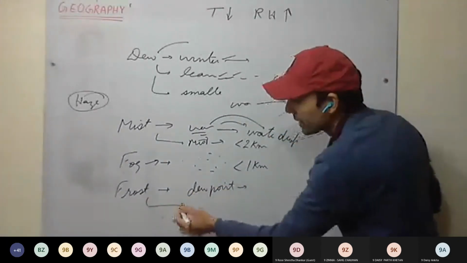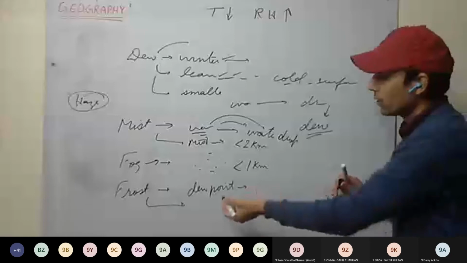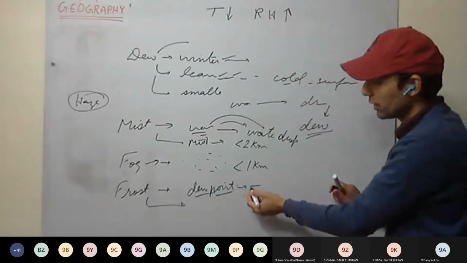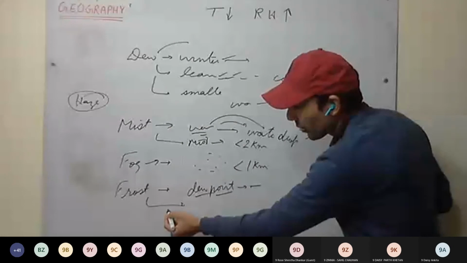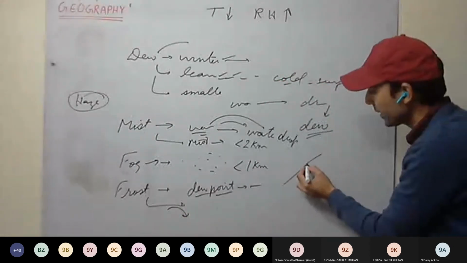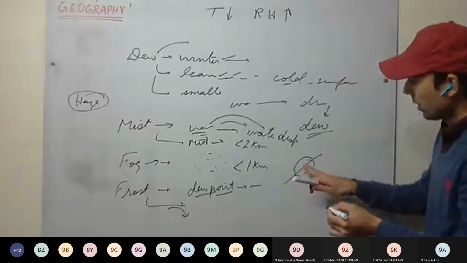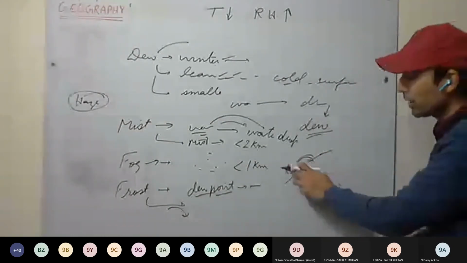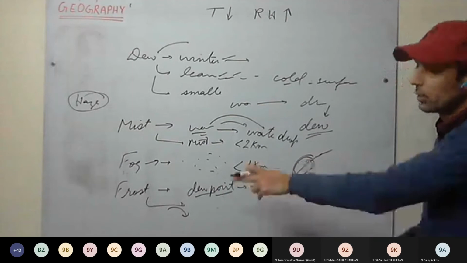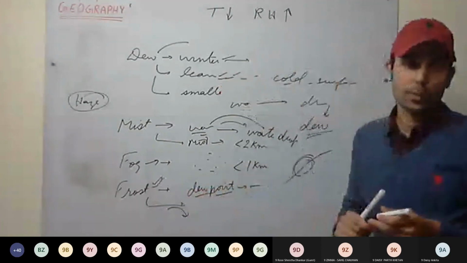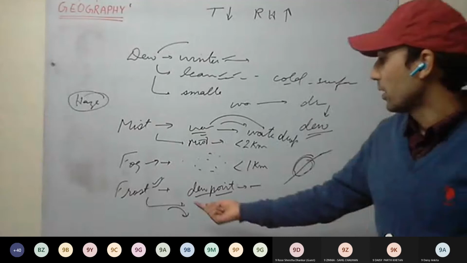That means the water vapor will directly convert into snow or ice, like we have with the cherries and all crops. So here the water vapor will get converted into frost, and this is very dangerous for the crops because